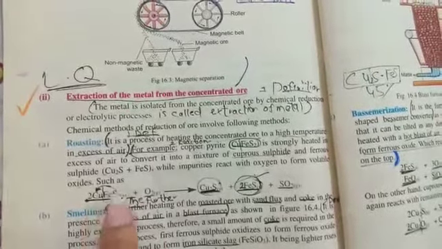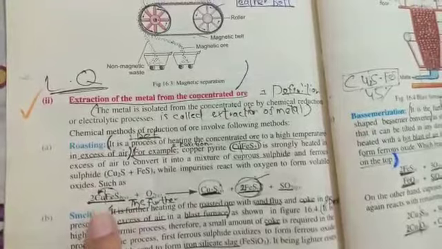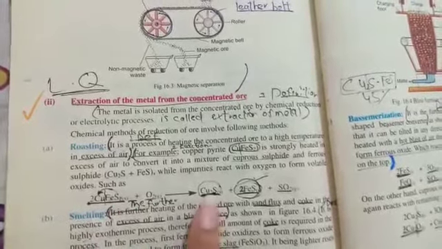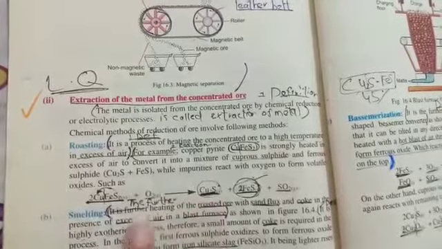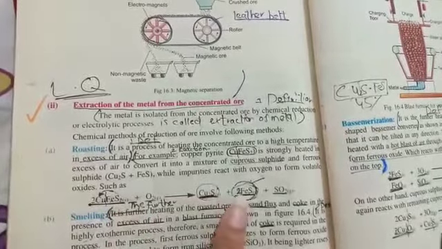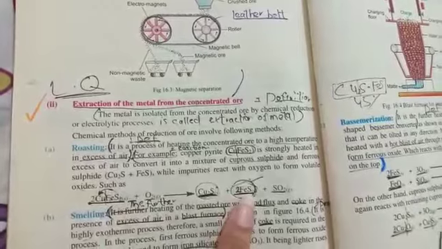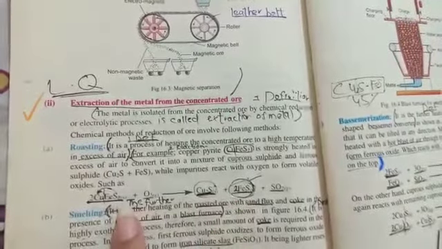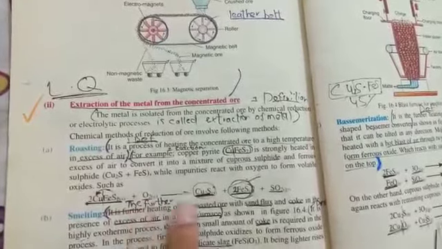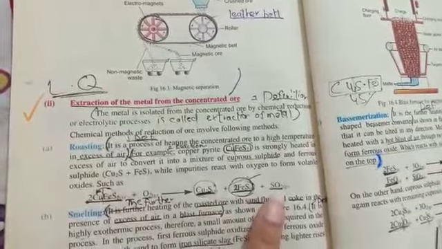Now students, what happened? Here the two copper atoms react with one sulfur and are converted into cuprous sulfide, Cu2S. The remaining iron, when it reacts with two sulfur, is converted into 2FeS, that is known as ferrous sulfide. Now students, only one sulfur is remaining. That sulfur reacts with oxygen and is converted into sulfur dioxide.